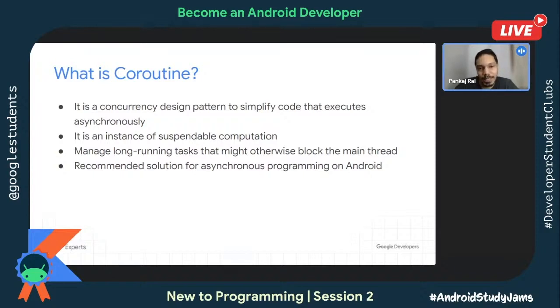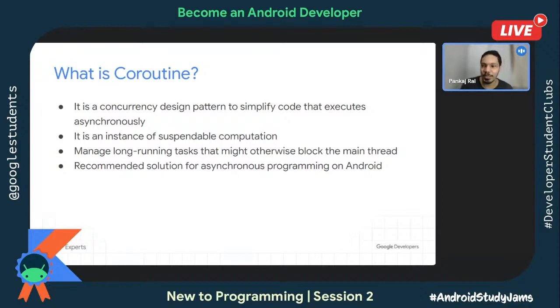The best part is that they are suspendable. That means, for example, you have launched a coroutine, and now you have set a delay of 10 seconds. It literally doesn't make any sense to keep it in the process for 10 seconds and then bring it back for execution on the same thread, because that thread will get occupied for the next 10 seconds as you have set a delay. That means do not release the thread, but do not do anything either. That way, you block the thread.